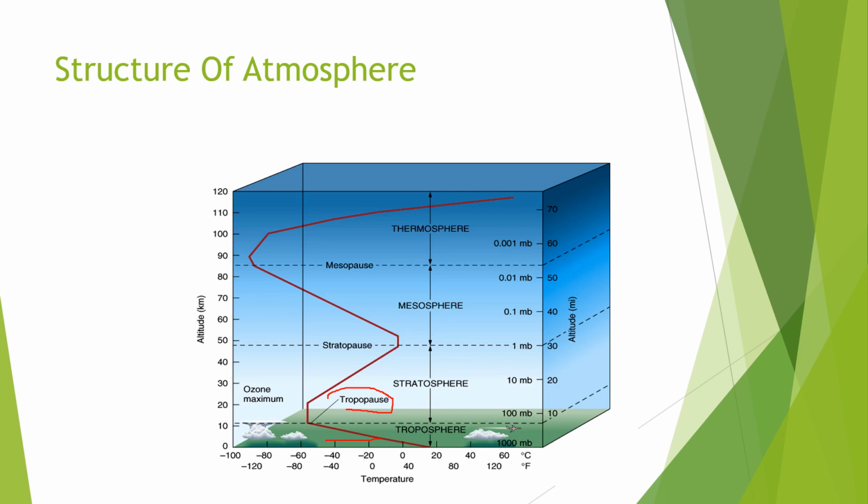The next layer is the stratosphere, the layer where we can see ozone. Due to the presence of ozone, which can increase the temperature, we see an increase in temperature in the stratosphere.